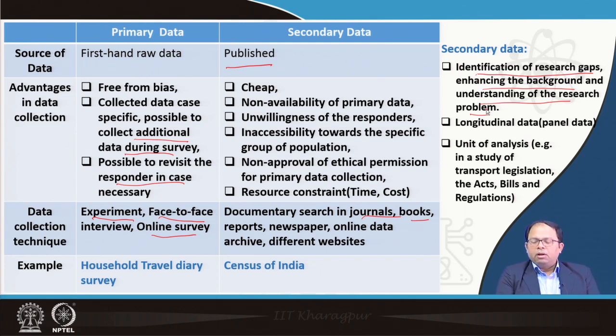We can also get longitudinal data or panel data. What it means is we can get data from previous years, which could help us do our projections and match it with our existing data to see if the projection matches, or using the longitudinal data available from secondary sources, we can even project for future years. Also, secondary data can itself act as a unit of analysis. For example, when we do a study on transport legislation, acts, bills and regulations, the documents themselves become data.